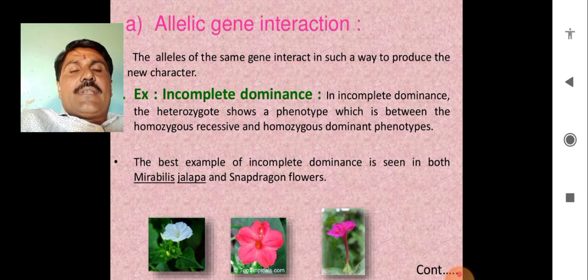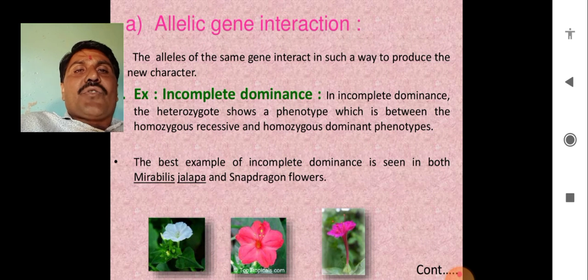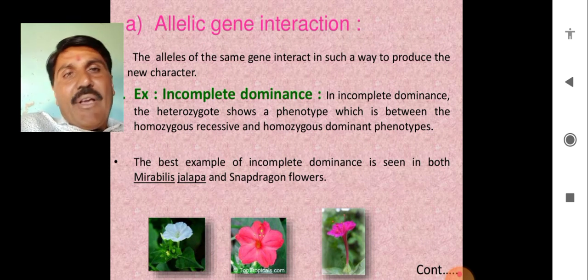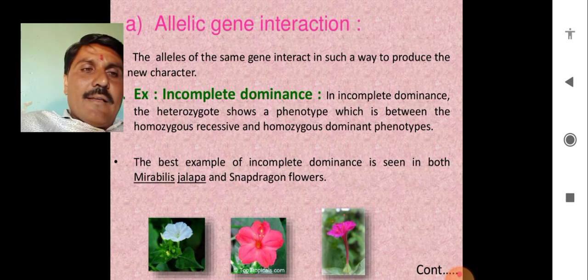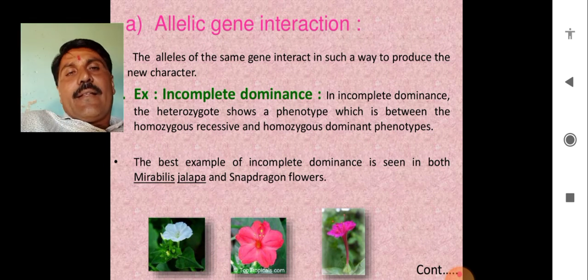In the allelic gene interaction, the genes interact in such a way that they produce a new character. And what was the new character? We saw in the incomplete dominance that red crossed with white gave the pink flower, neither the white nor the red.